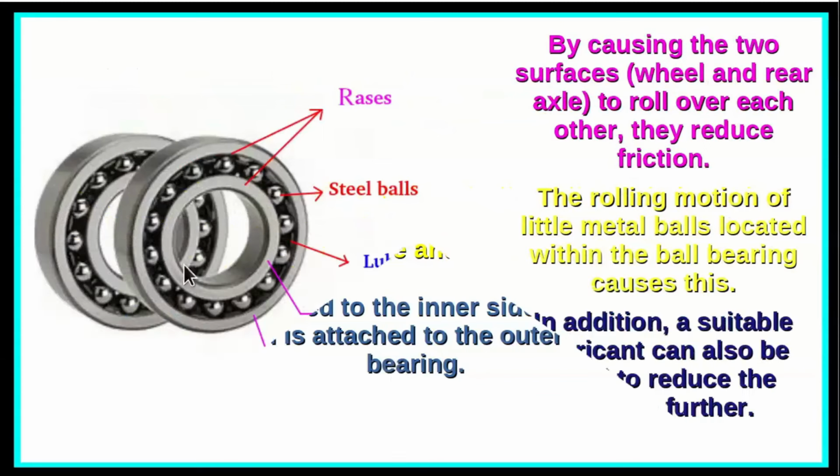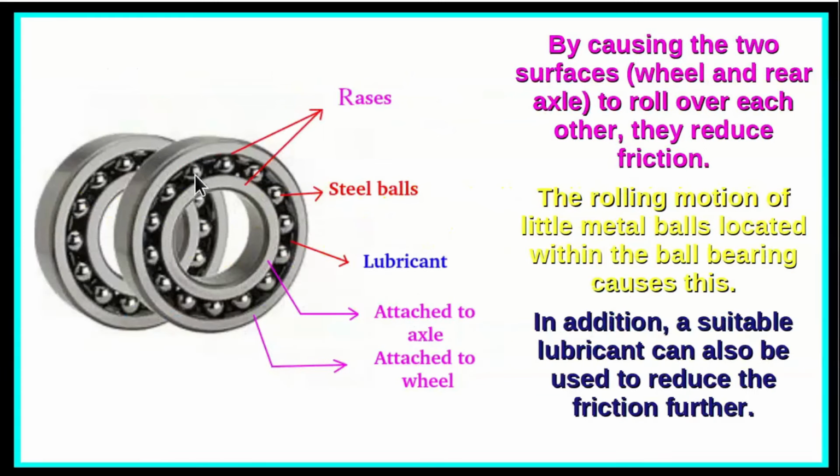So here we have a diagram. This is a set of ball bearings. So these are the races. These two rings are the races. These are the steel balls kept in the space between the two races. And to reduce friction further, we may add a lubricant also in the space where the balls are situated. So the inner ring is attached to the axle and the outer ring is attached to the wheel.